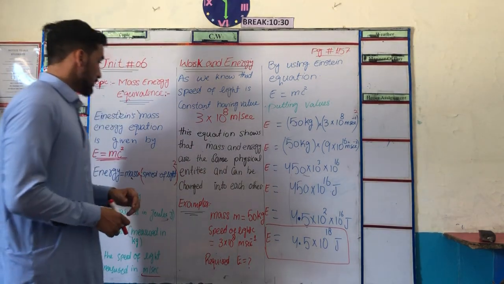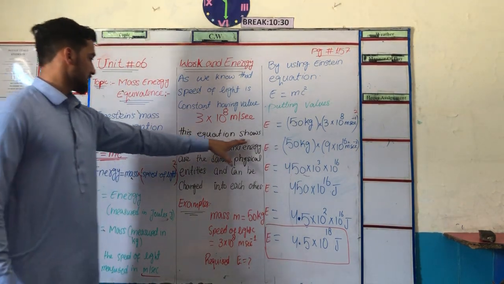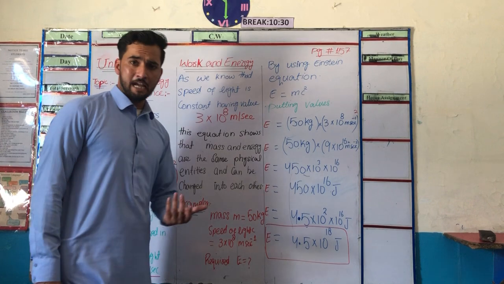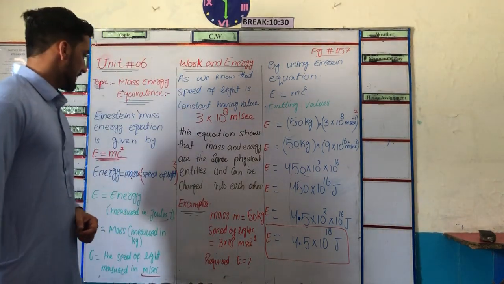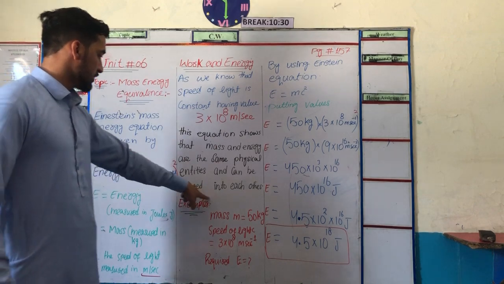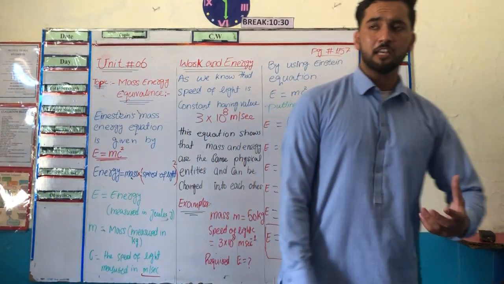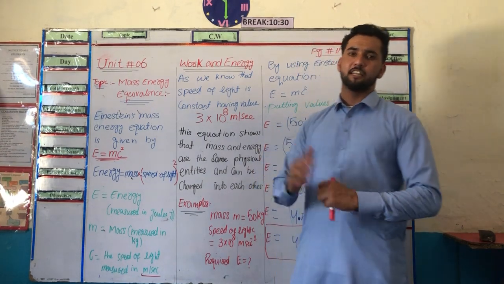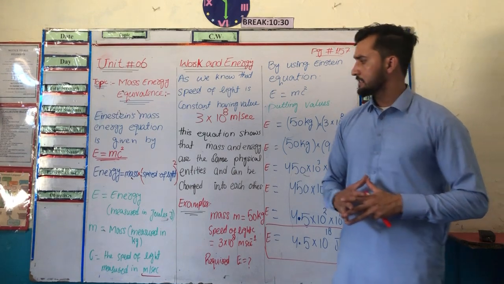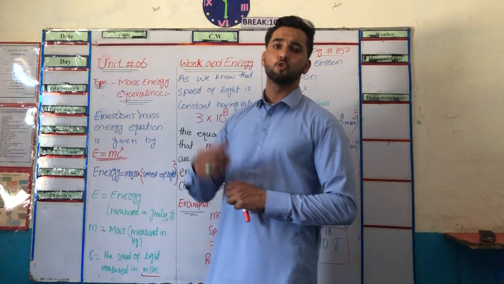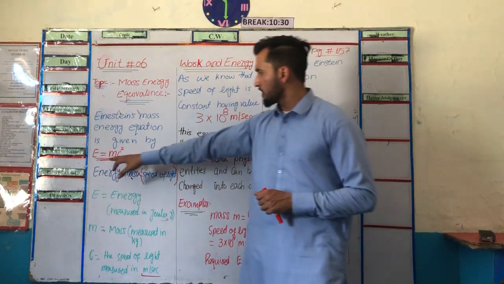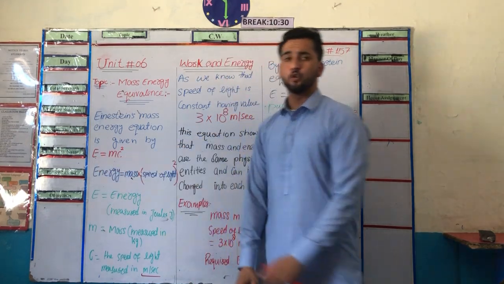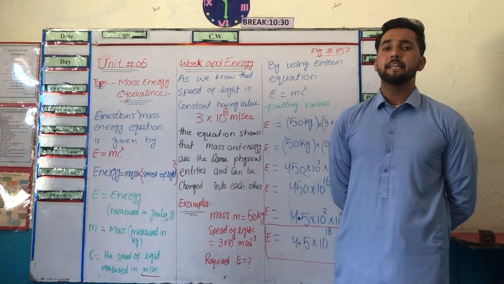Look here, this equation shows that mass and energy are the same physical entity, the same type, and can be changed into each other. So this equation gives us a relation for the interconversion of mass and energy. We can easily convert mass into energy and energy into mass by using this equation, E is equal to mc square. This is a very useful equation which is used in our daily life.